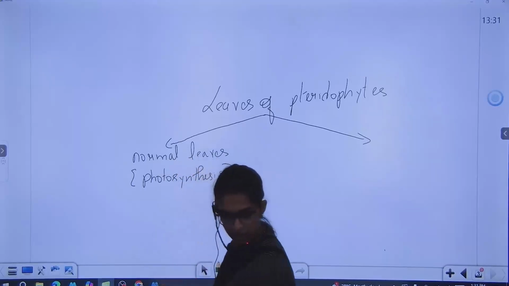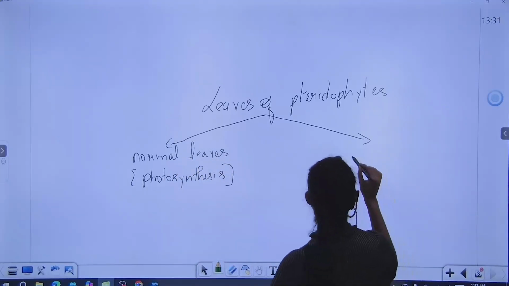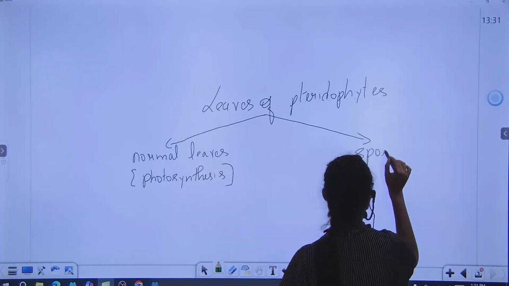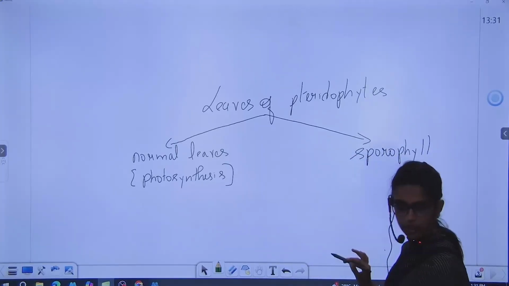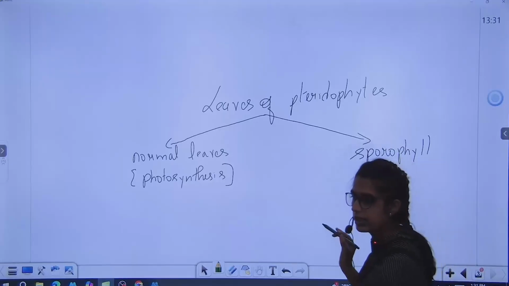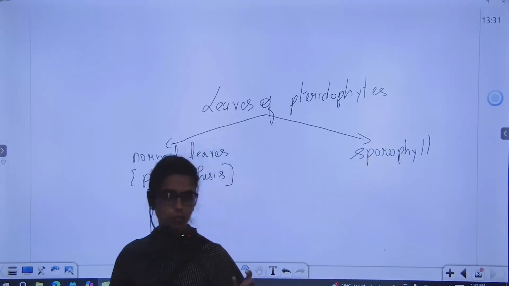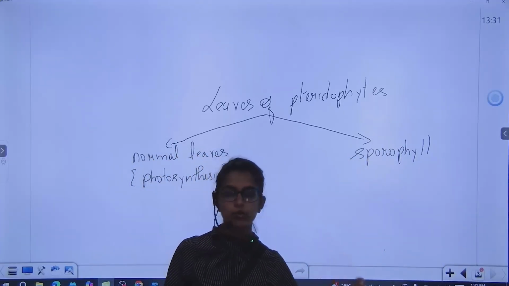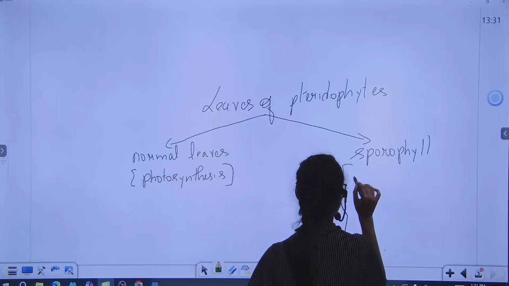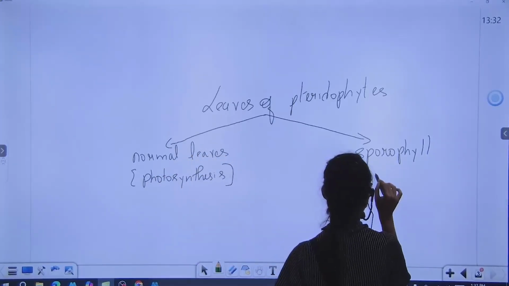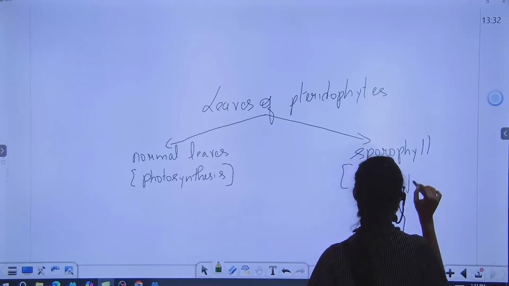Okay. There is another leaf called as sporophyll. Leaf is a part of sporophyte, you all know. अभी पता चला कि leaf is a part of sporophyte. Sporophyte में ही हम देखते हैं root, stem and leaves. So, sporophyll will do spore production plus photosynthesis.